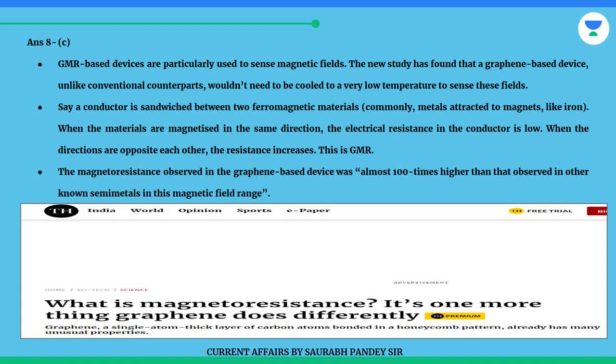When the materials are magnetized in the same direction, the electrical resistance in the conductor is low. When the directions are opposite each other, the resistance increases. This is GMR. The magneto-resistance observed in the graphene-based device was almost 100 times higher than that observed in other known semimetals in this magnetic field range.